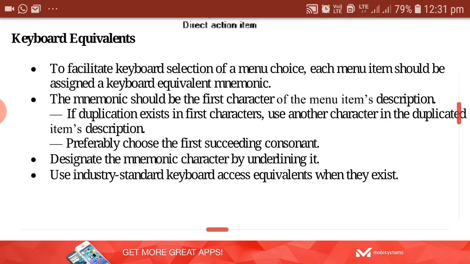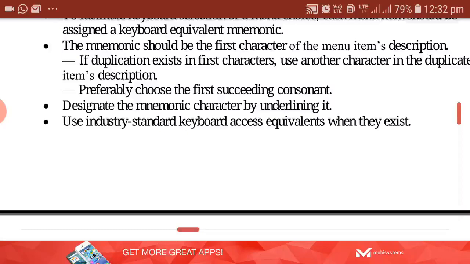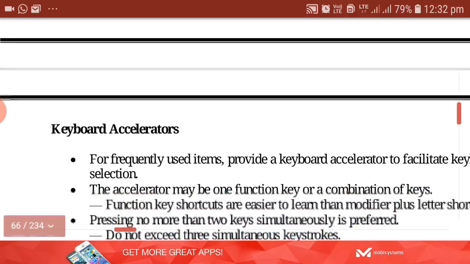So mnemonic, how are we going to specify that this is a keyboard mnemonic? That keyboard mnemonic is specified by underlining it. You might have seen in the options like file, edit, view. In file, F will be underlined, in edit, E is underlined. So these are the keyboard mnemonics which are used by the user. To highlight that to the user, these particular characters have been underlined. So keyboard mnemonic has to be given.